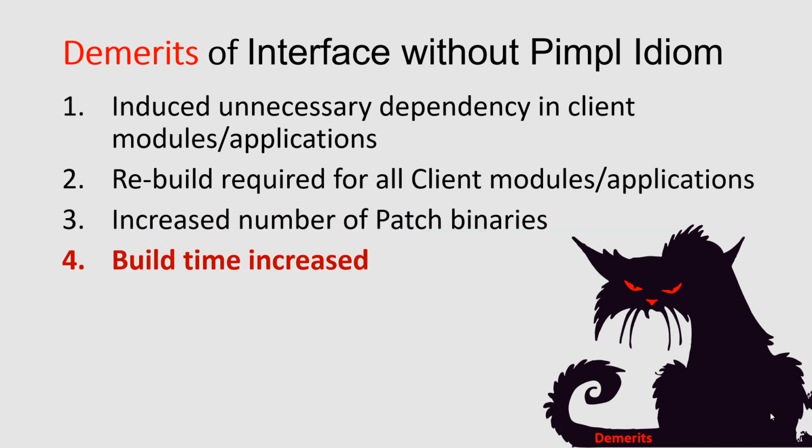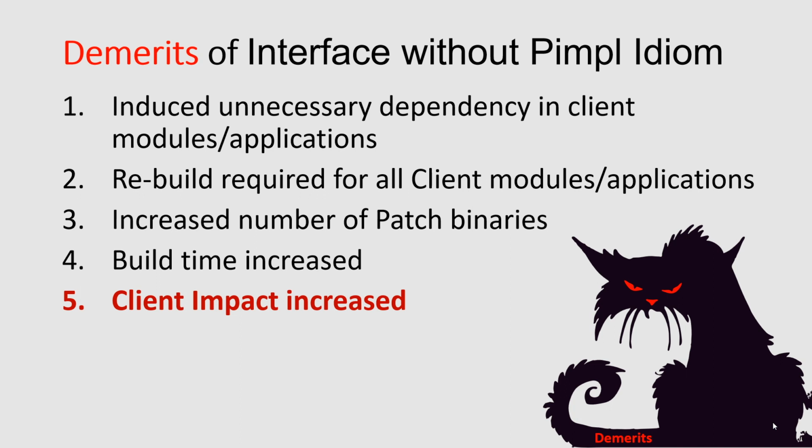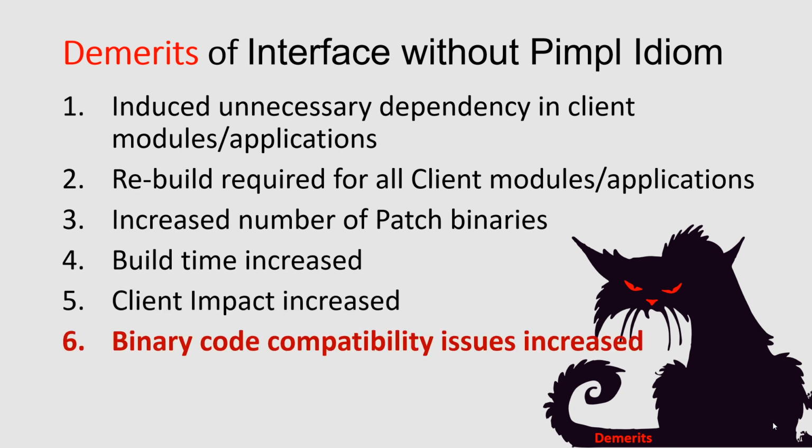The build time increases as whenever the internal class is modified, it is required to build the client modules also. Every time a modification occurs, all the client applications also have to be built and overwritten in products. This increases the chance for new issues. Binary code compatibility issues also increase. That is, if any one dependent module is not properly built and used, the application may not work properly.